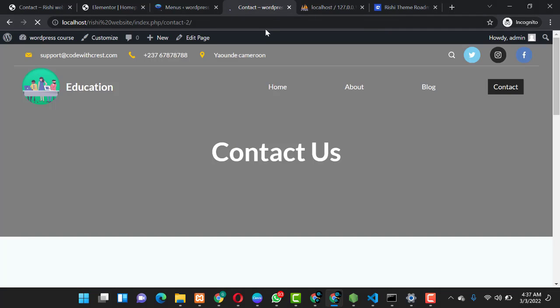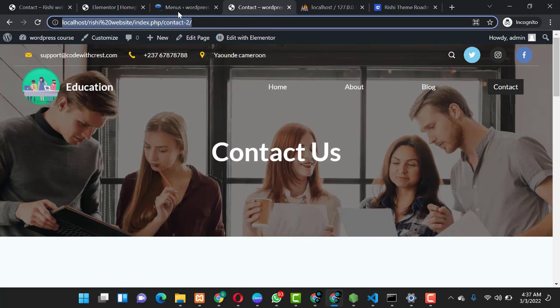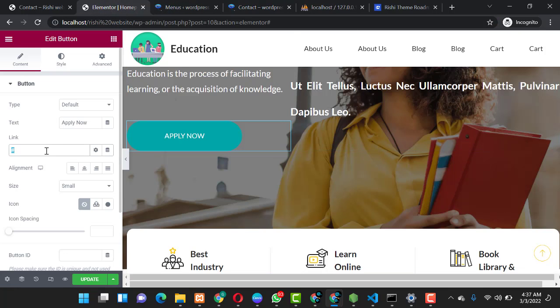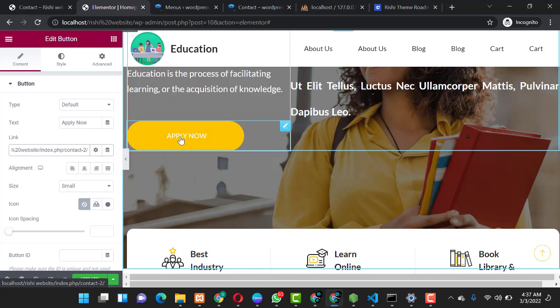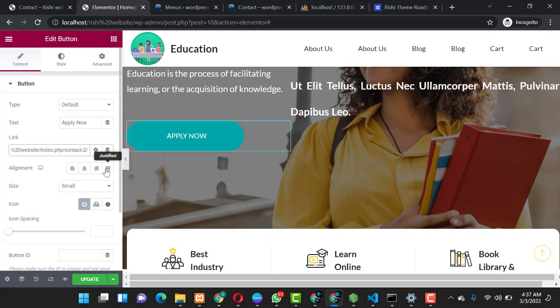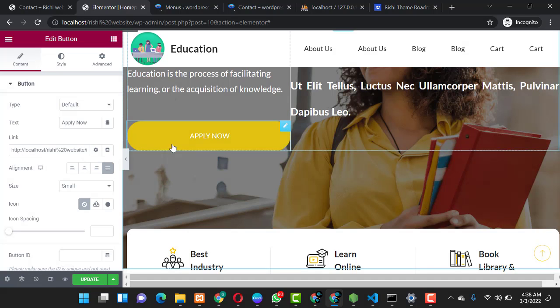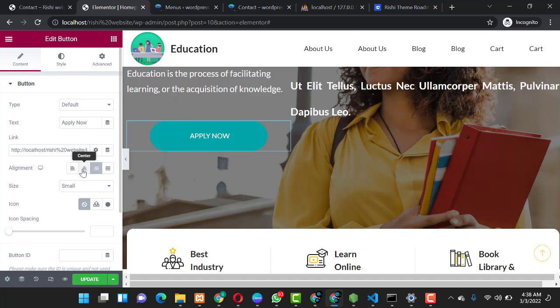When it takes you to your contact page, you just have to copy the link to your contact page, you bring it here and you paste it here, so it is pasted. So anybody that clicks on apply now goes to your contact page. You can decide on how the button should look, this way, this way, this way, or this way. So let's just choose the way it was. You can choose the size medium, you can choose large. I told you, you can insert an icon, so you can insert an icon over here.